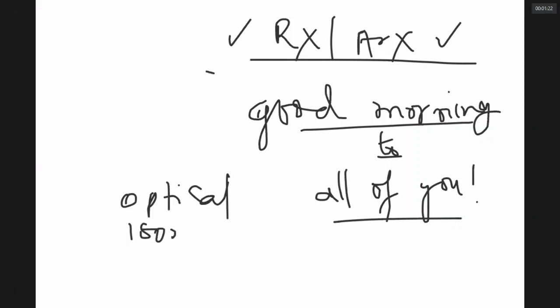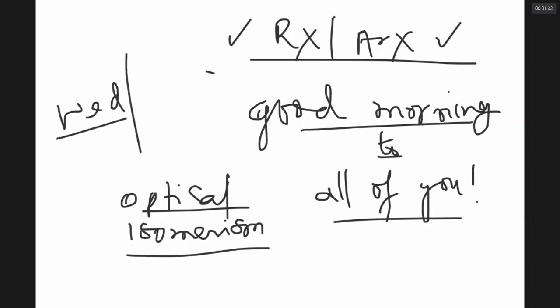We will do this after a review of isomerism in the next week. Probably we will be completing this chapter by Wednesday, and for your exam, the entire chapter will be there.